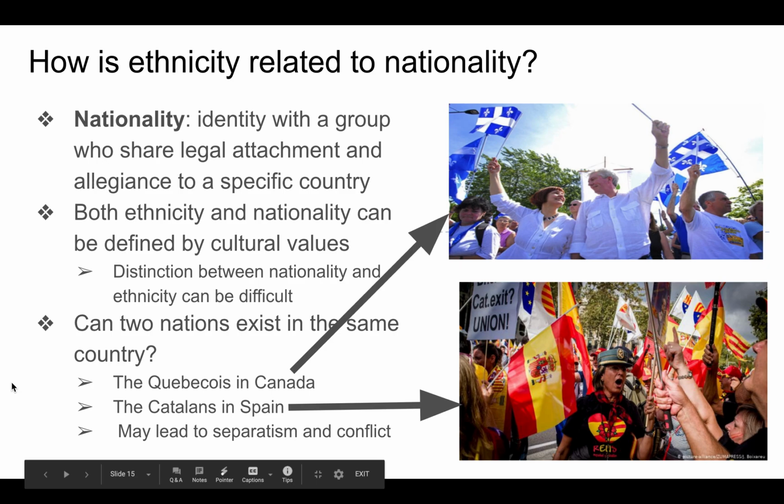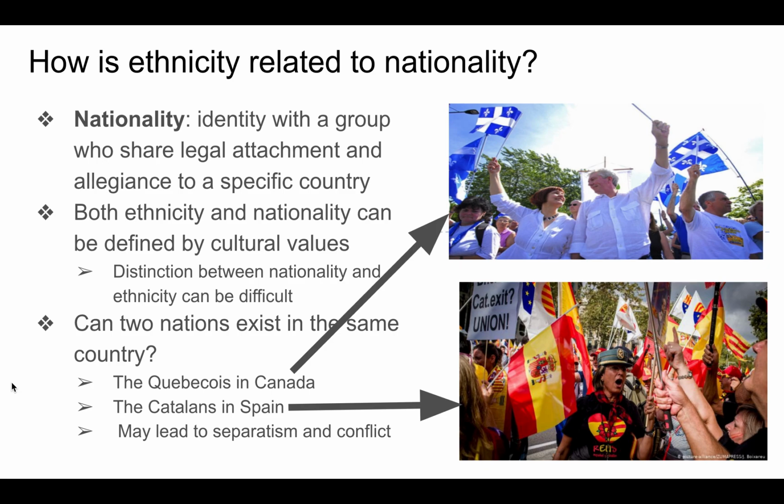Nationality is the identity of a group who share a legal attachment to a specific country. Again, think of your nationality. All of us have a different ethnicity. We can have a different gender. We could have a different religion, but we all have the same nationality if we're legal, that is, and that is a U.S. citizen. Both ethnicity and nationality can be defined by cultural values.